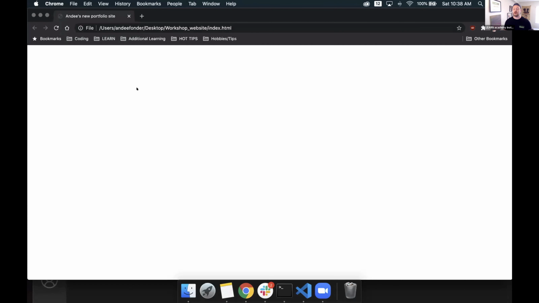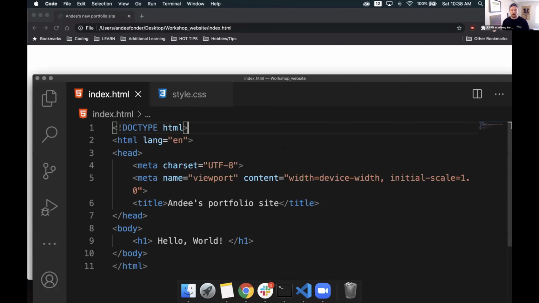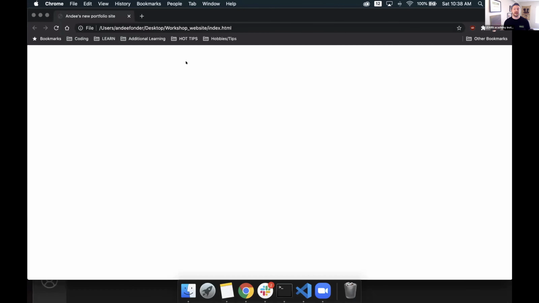So with that, since we already have Andy's portfolio site here, right now I've yet to refresh the page, so it's showing me old information. The title isn't Andy's new portfolio site anymore. If we look at our code, it's Andy's portfolio site. That means I haven't refreshed the page. All I need to do is simply refresh the page and it will go look for that file and update it for us.